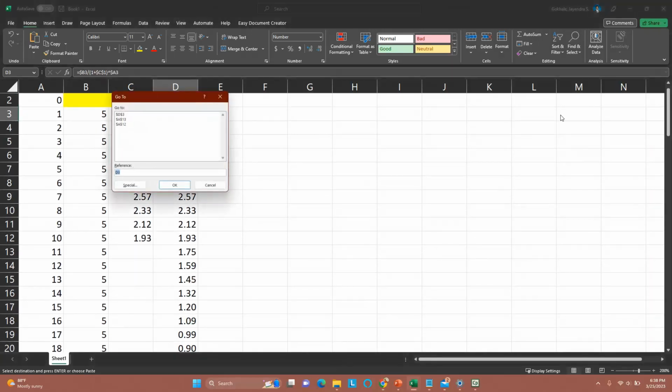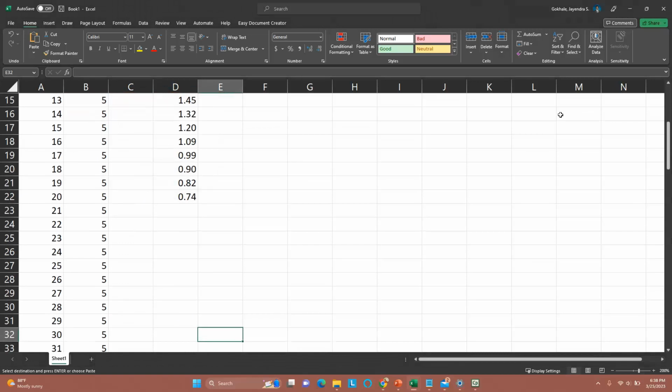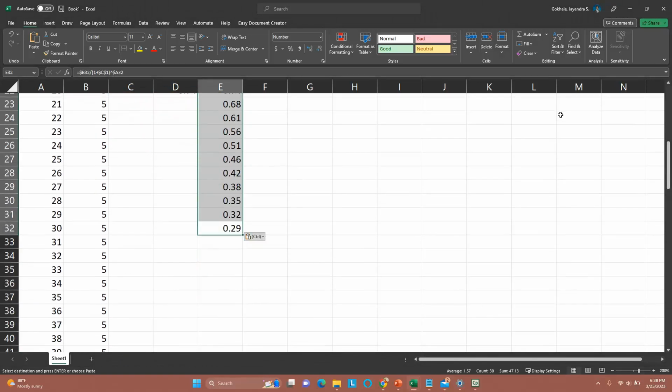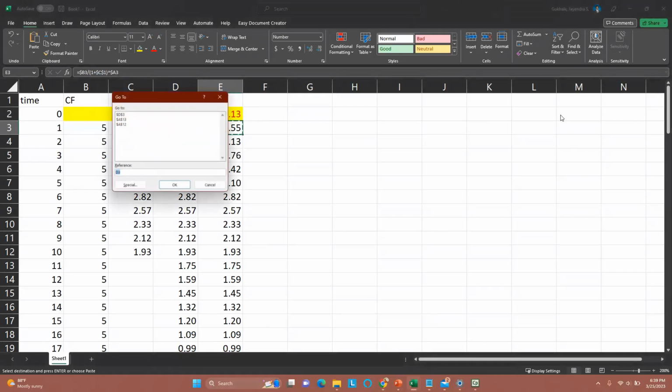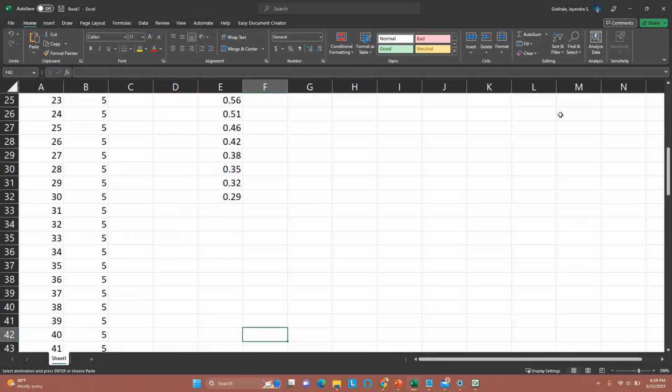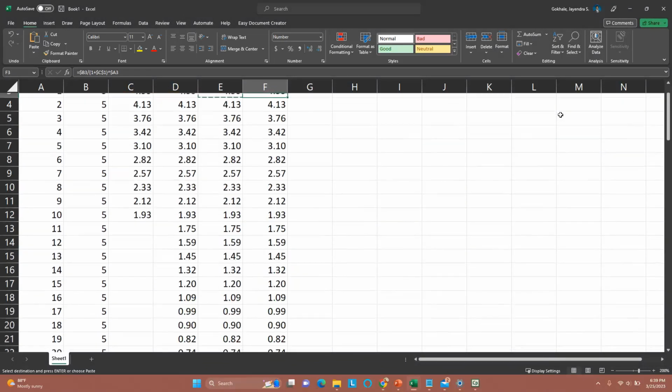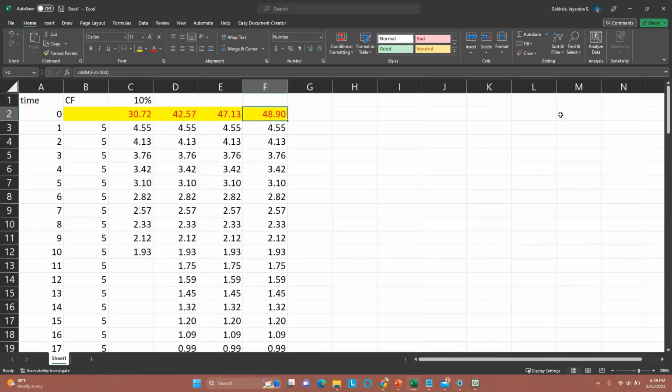Control G, E32. So that now we're going to calculate these cash flows for 30 periods, and Control R. Look at that, the price has gone up as more and more dividends are available. The present value is increasing, but look at that, it's increased by almost 12. Now it's increased by only 5. Now we'll jump to 40. Control C, Control G, F42, 40 periods, Control V, and then sum, 48.9. The growth is not the same anymore.